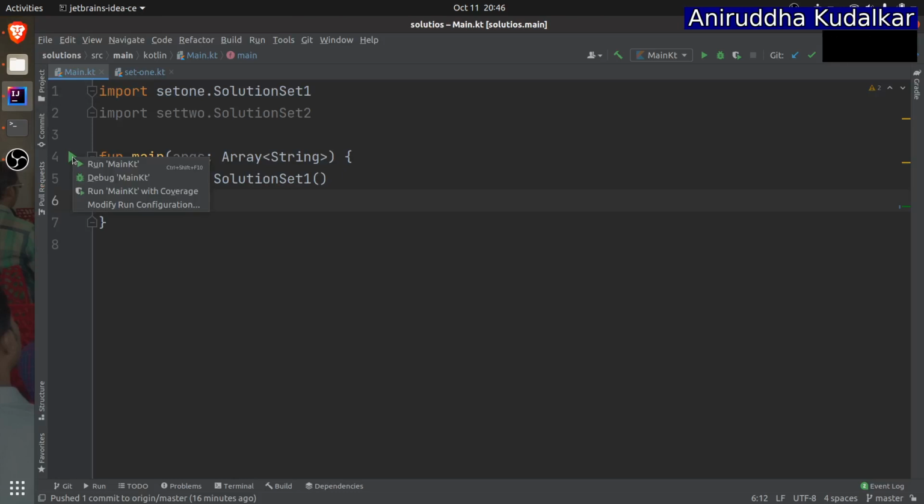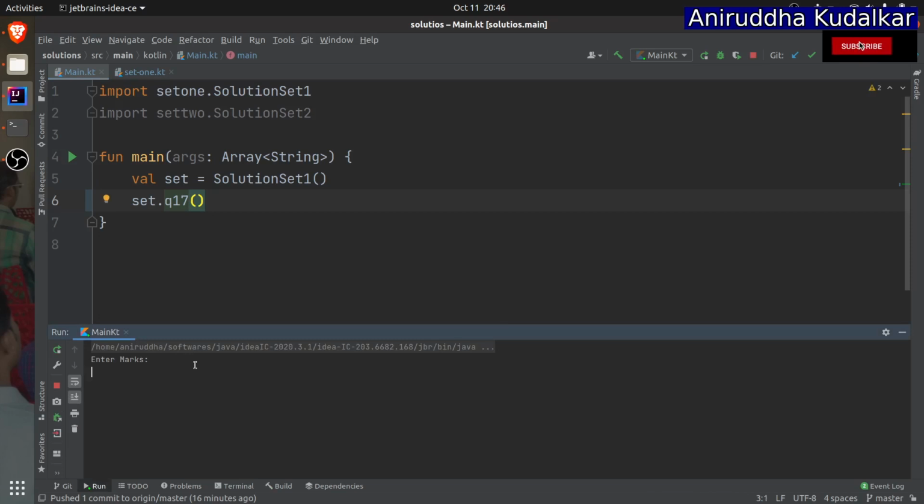And 17, just run it. Enter the mark. See, I am entering the mark 56. It's a second class. 56 is a second class, engineering, right? 40 is a target, and 41 is, you can say, a high score, and greater than 50 is an outperformance at our time of engineering. Okay.